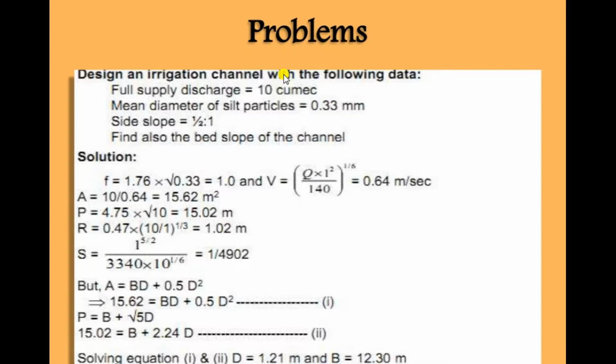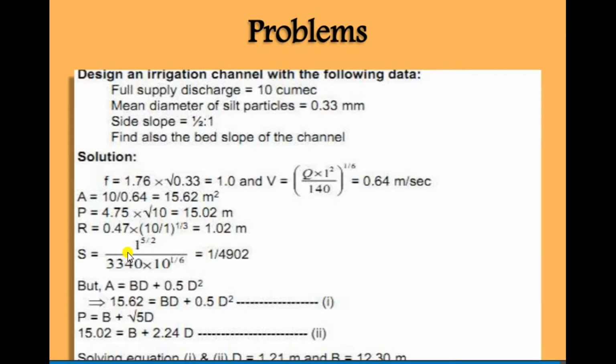R is equal to 0.47 into under root Q by f, raised to 1 by 3. That is the formula. So Q value is 10 and f value is 1, so R is equal to 1.02 meter.